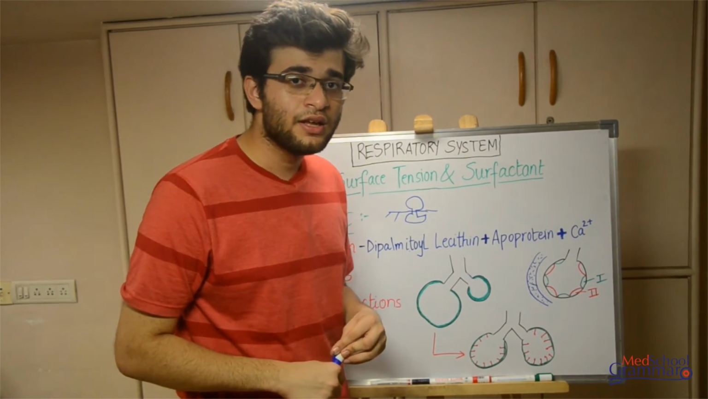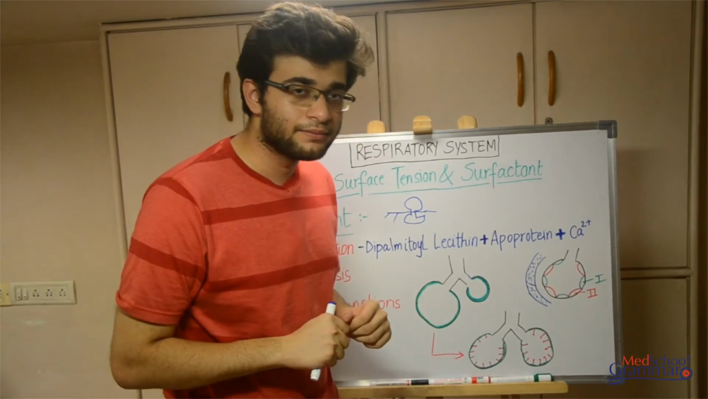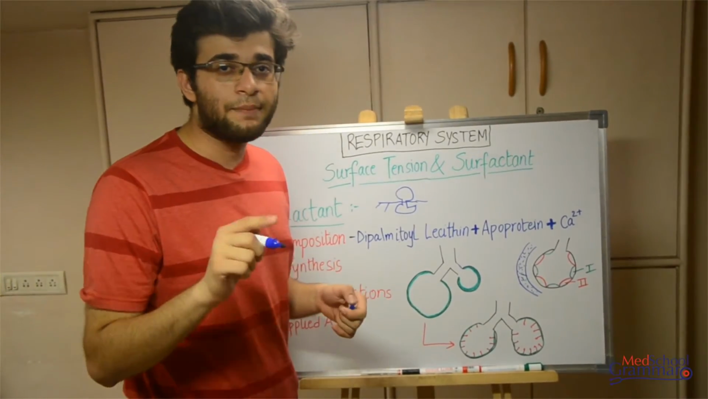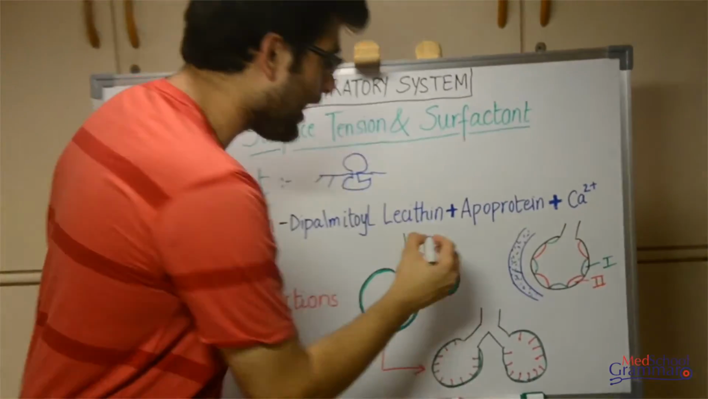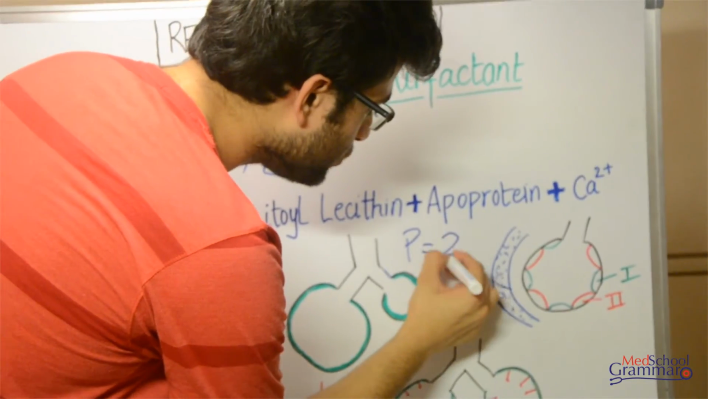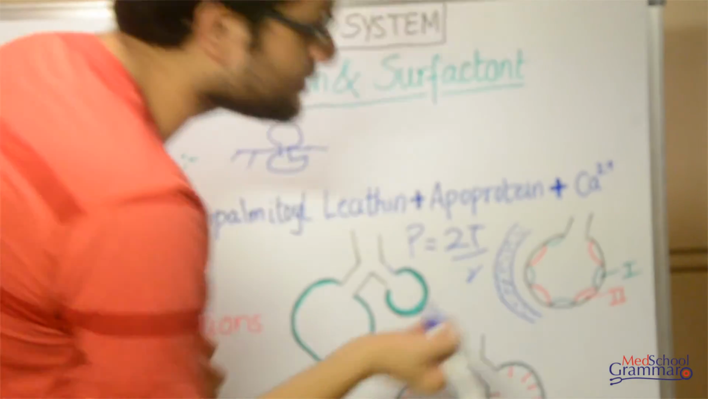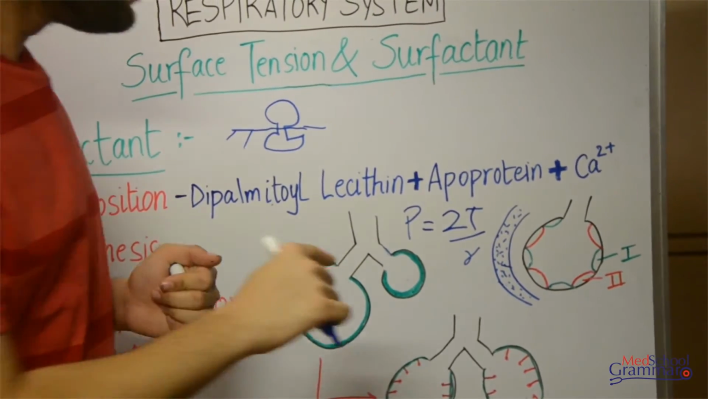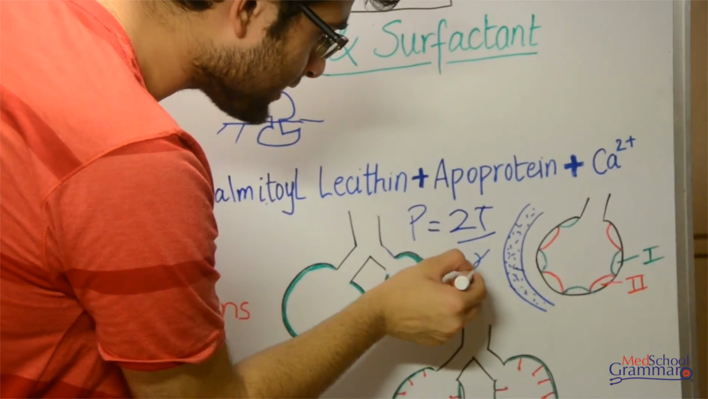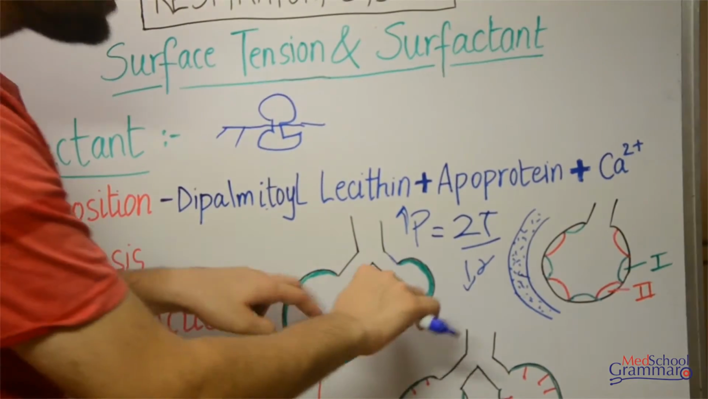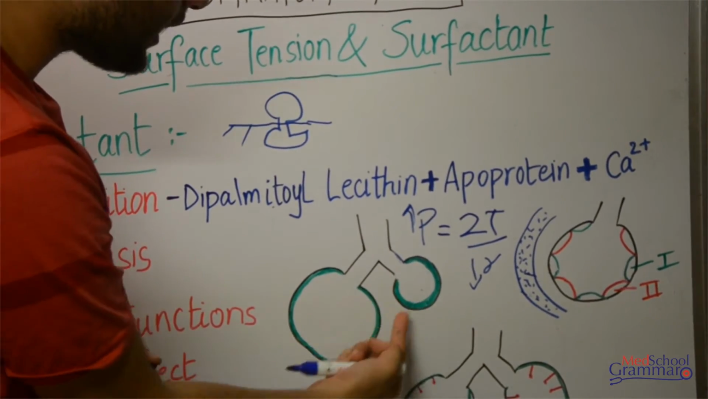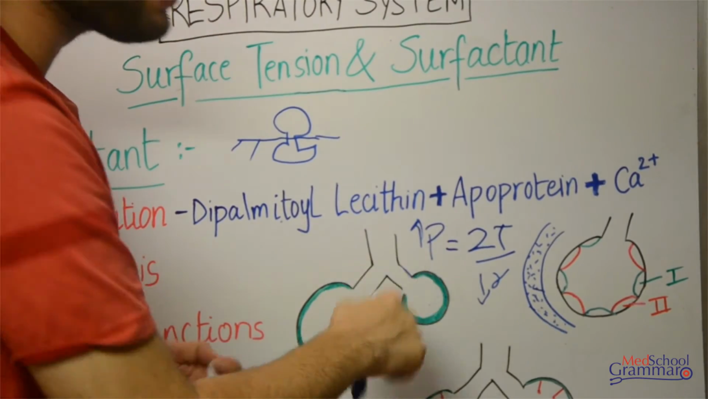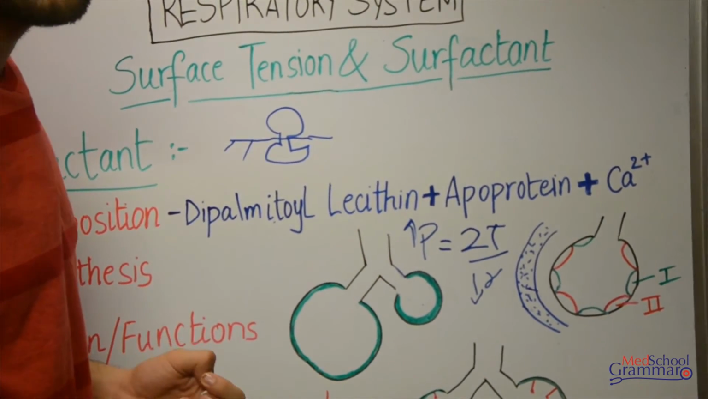Moving on to the third function, that is alveolar stability. If you remember, you studied in physics the Laplace law. The Laplace law says that the pressure inside the alveoli is equal to 2T by R, where R is the radius. So you can see the radius is inversely proportional to the pressure. That means if the radius is less, pressure will be more. See this diagram over here where there are two alveoli, one with a smaller radius, one with a larger radius. The one with the smaller radius would definitely have a higher pressure as compared to the larger radius one.